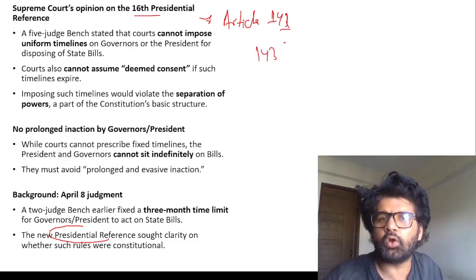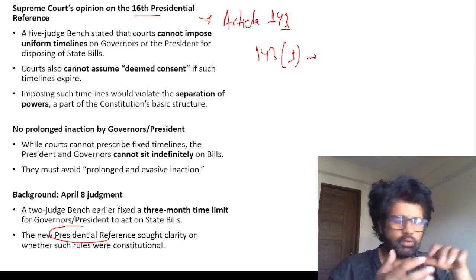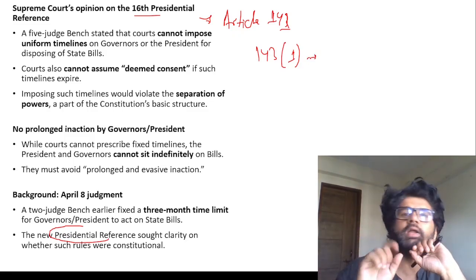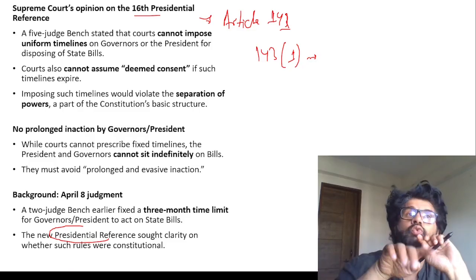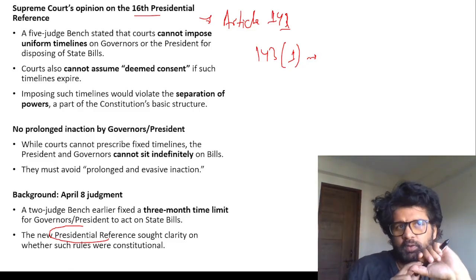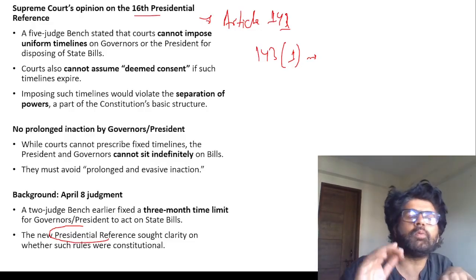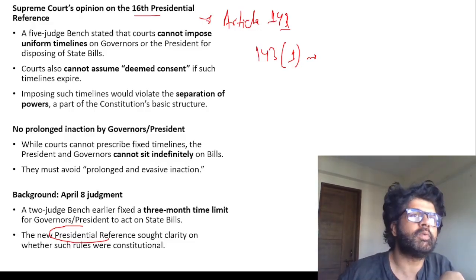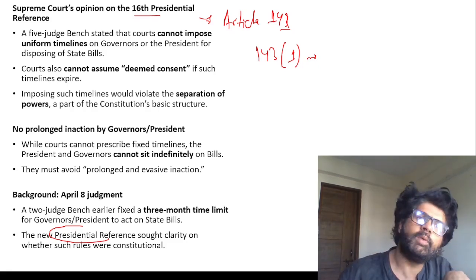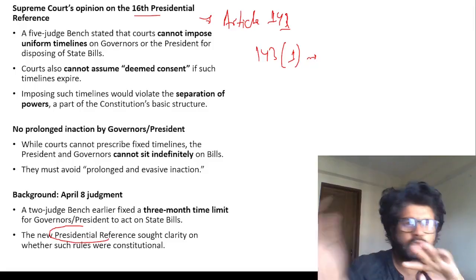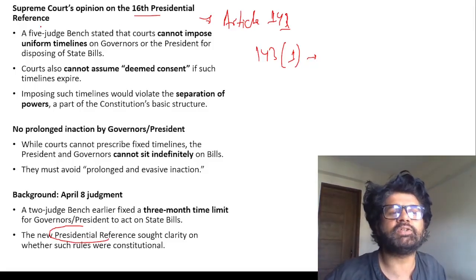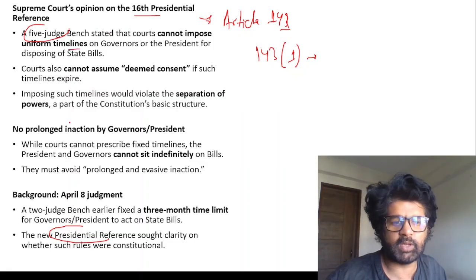Under Article 143, Clause 1, the President can seek Supreme Court opinion on different issues arising in the day-to-day arena. And 143, Clause 2 is about pre-constitutional treaties and the like. In Clause 1, the Supreme Court may or may not give advice to the President. This is discretionary. On the other hand, in Clause 2, the Supreme Court has to give advice. In both cases, advices are not binding on the President. Remember these facts.